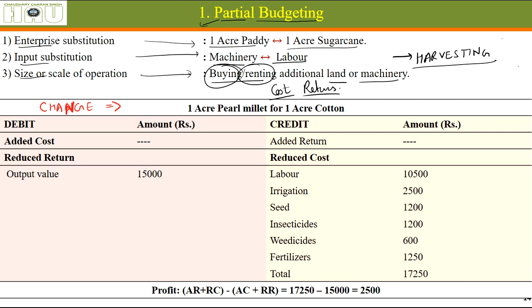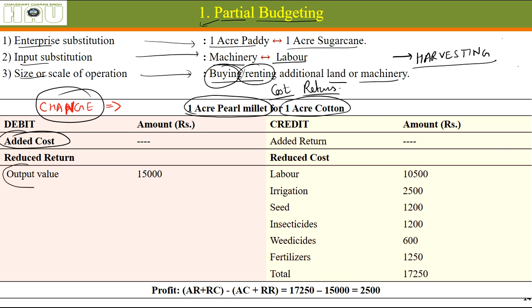Let's see an example. We are thinking of making this change, that we should be cultivating 1 acre of pearl millet instead of 1 acre of cotton. So what will happen? Definitely the cost of cultivation of cotton is more than pearl millet, so there will not be any added cost for cultivating pearl millet.